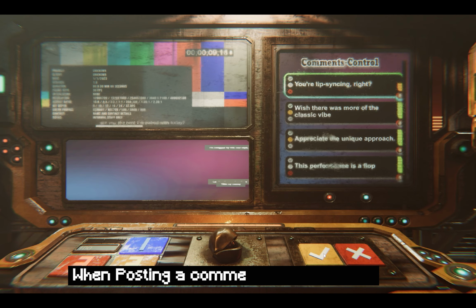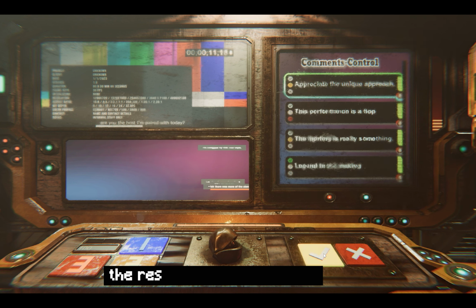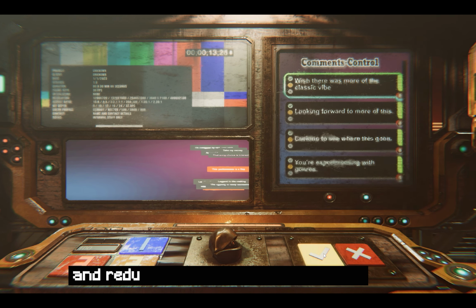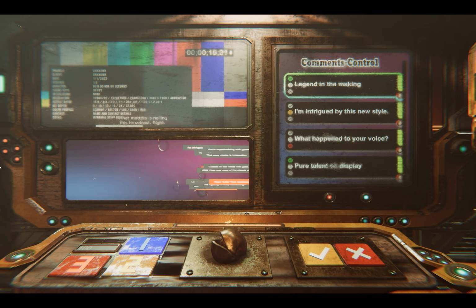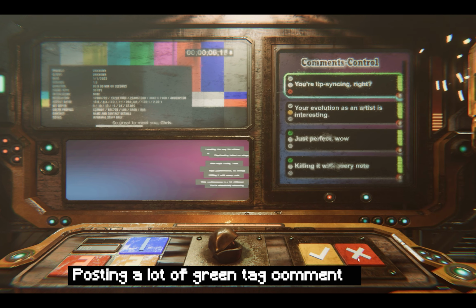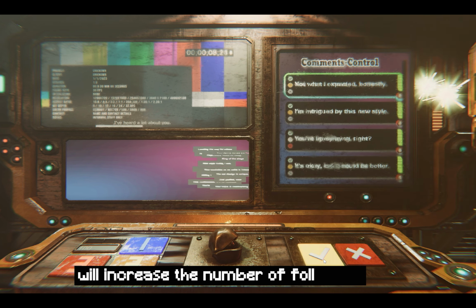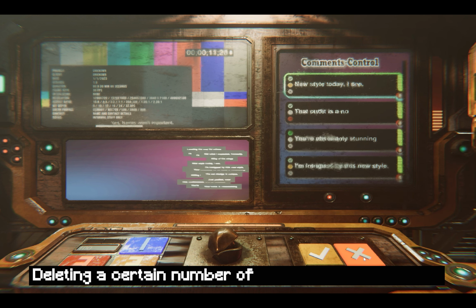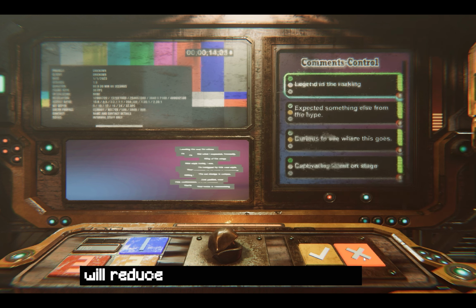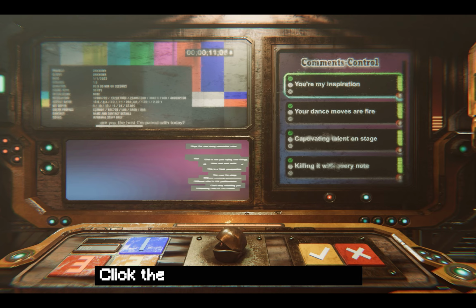Posting a comment with a red tag will reduce the number of followers. Posting a comment with a green tag will increase the number of followers. Deleting a green tagged comment will reduce the number of followers. Click the button to change screen.